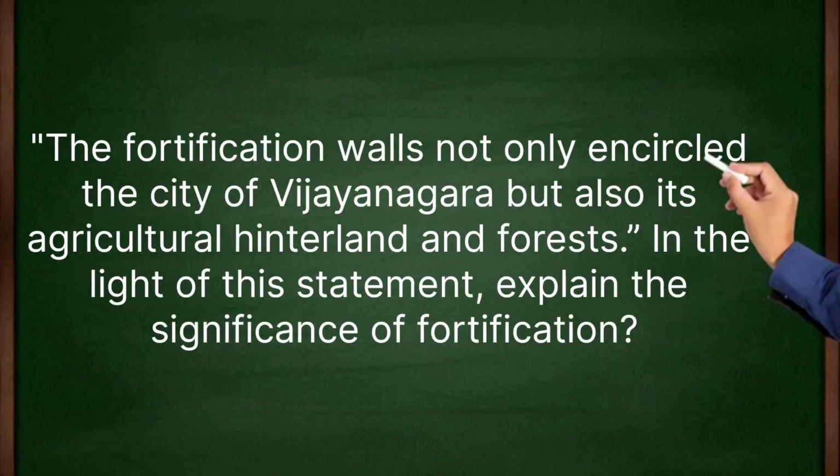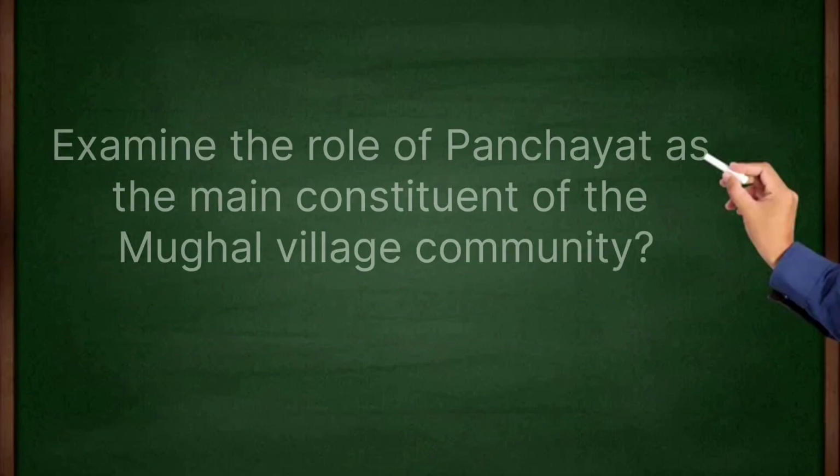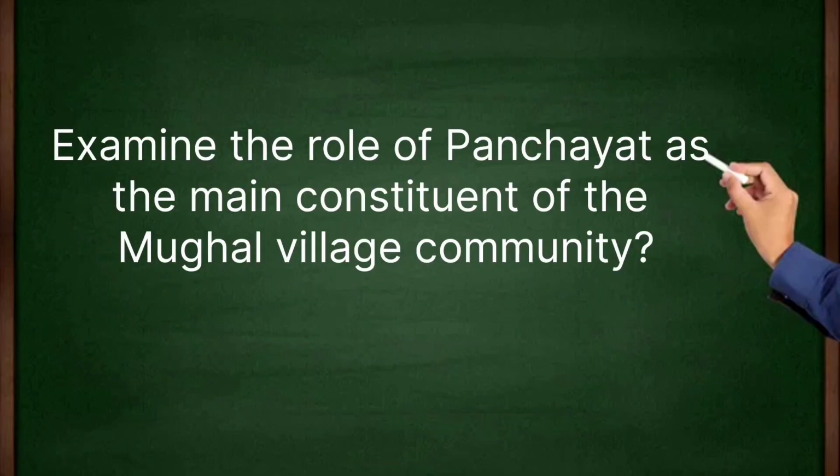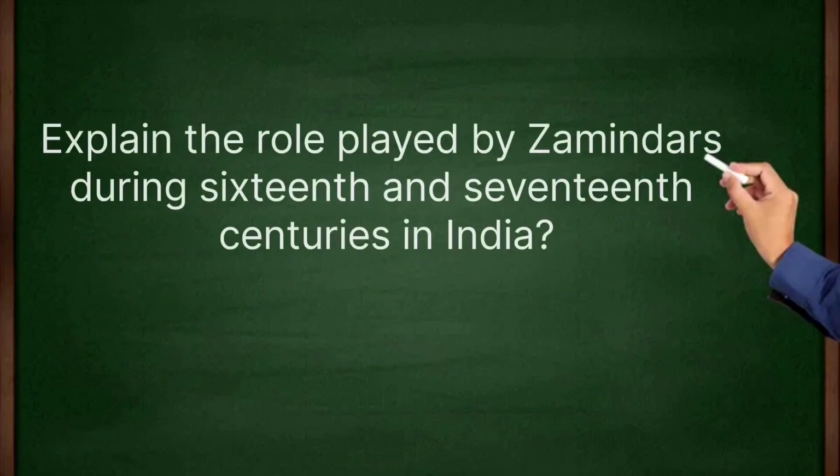The fortification walls not only encircled the city of Vijayanagara but also its agricultural hinterland and forest. In the light of the statement, explain the significance of fortification. Explain the role of Panchayat as the main constituent of Mughal village community. Explain the role of zamindars during 16th and 17th centuries in India.